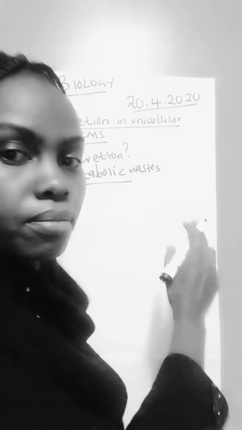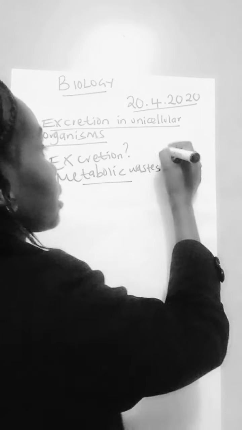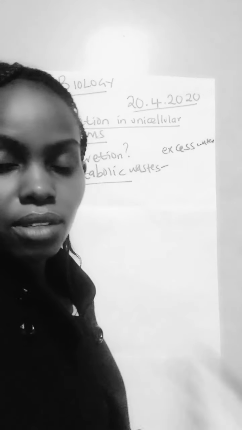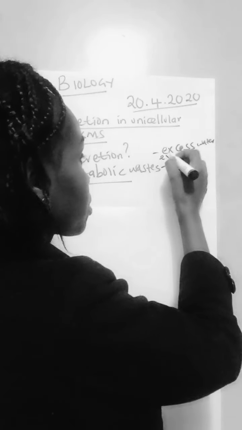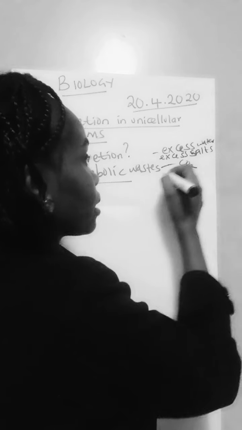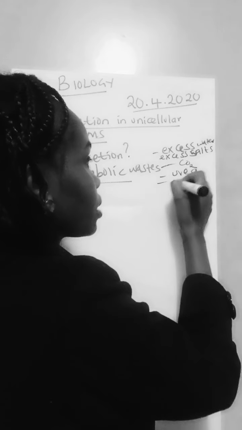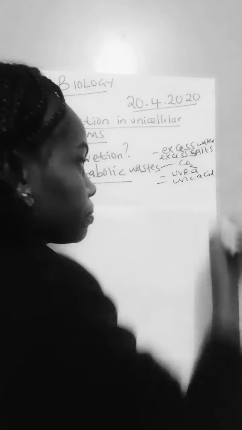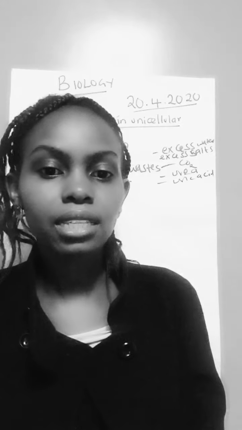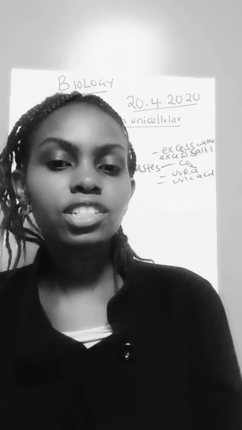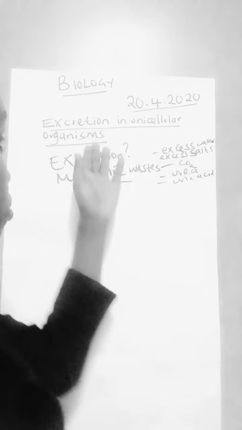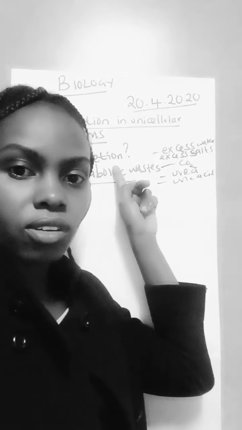Examples of these metabolic waste include excess water. Excess water is a metabolic waste. It requires to be eliminated. Excess salts, carbon dioxide, urea, uric acid, etc. These metabolic wastes are continuously eliminated from the body cells through a process known as excretion. All living organisms carry out excretion, so this one is one of the characteristics of living organisms.